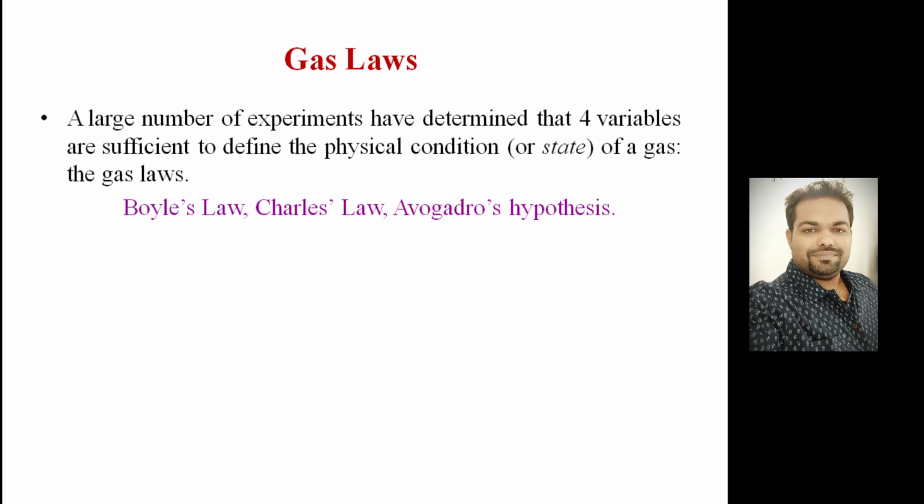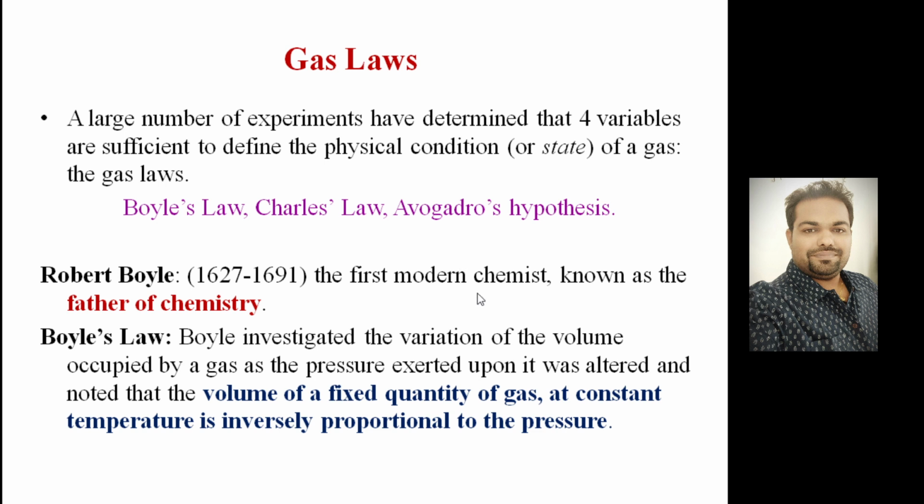If you come to the gas laws, right, a large number of experiments have determined that four variables are sufficient to define the physical condition of a gas, and those were developed by Boyle's law, Charles' law, and Avogadro's hypothesis. So, if we look at Robert Boyle, right, he was a chemist. He was born in 1627 and died in 1691. He is known as the father of chemistry. He gave an important law after doing a series of experiments, right? That is known as Boyle's law.